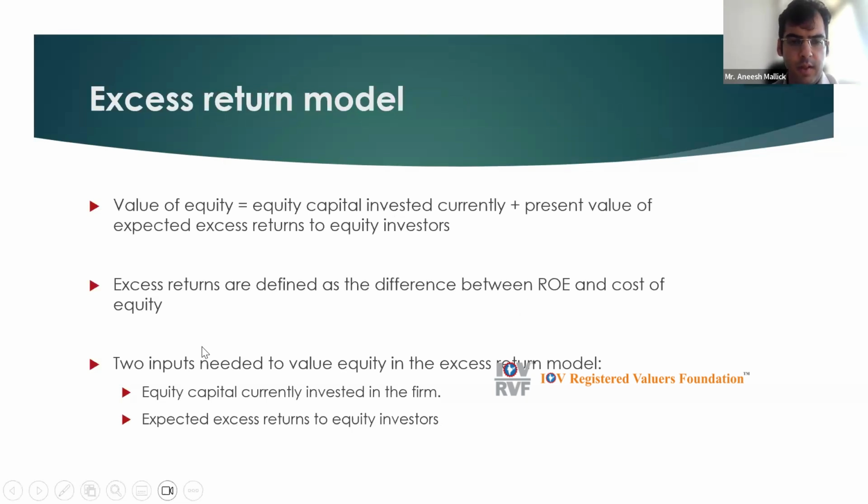So the two key inputs needed to value equity in the excess returns model are the equity capital currently invested, or the book value of equity as of the valuation date, and the expected excess returns, which is nothing but the difference between ROE and the cost of equity.